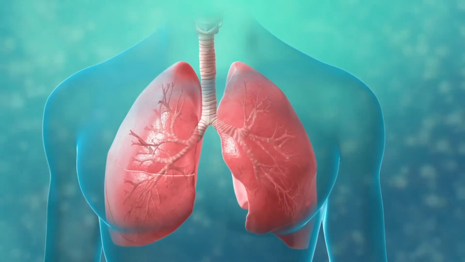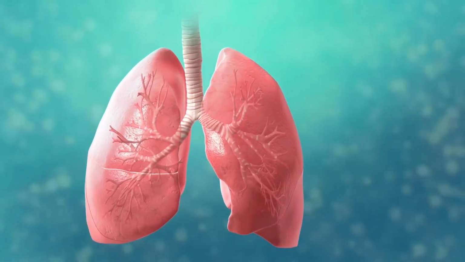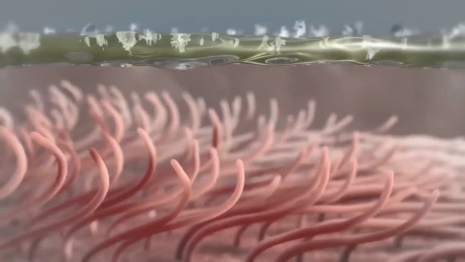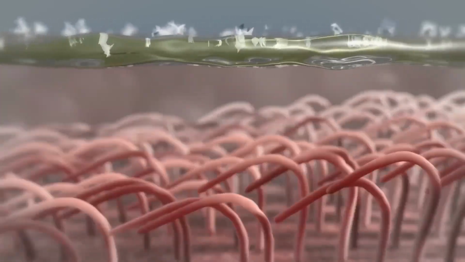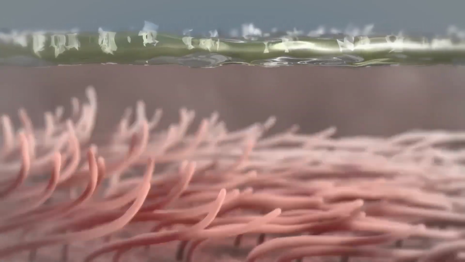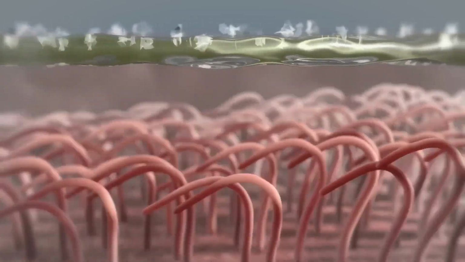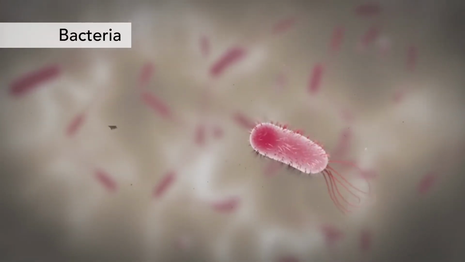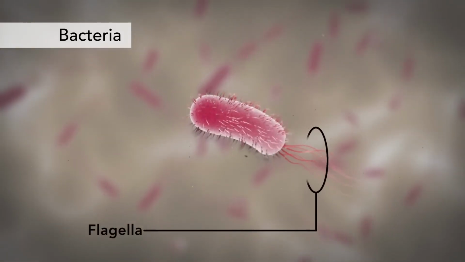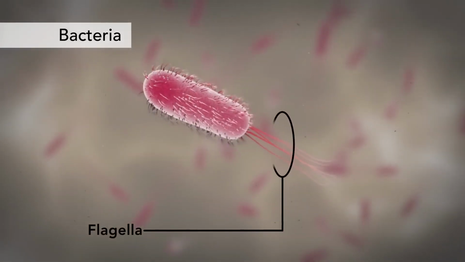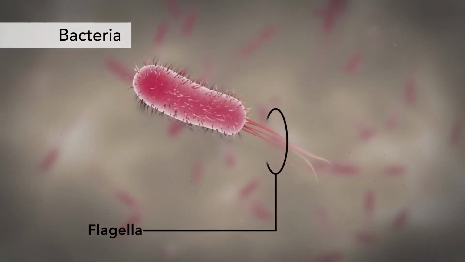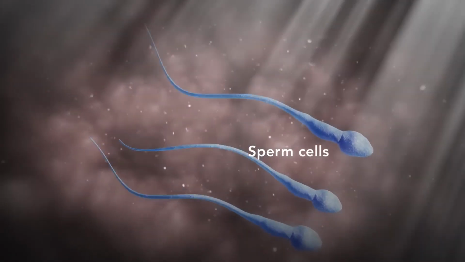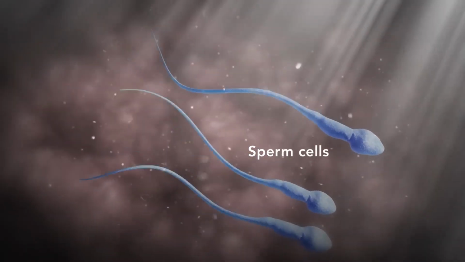In humans, for example, the respiratory tract is lined with cells that have cilia. These are microscopic hair-like projections that can move in waves. This feature helps trap inhaled particles in the air and expels them when you cough. Another unique feature in some cells is flagella. Some bacteria have flagella. A flagellum is like a little tail that can help a cell move or propel itself. The only human cell that has a flagellum is a sperm cell.